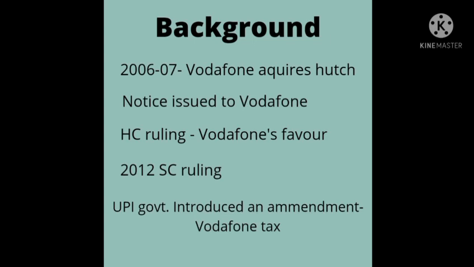I'll give you an example first. For example, you buy gold worth rupees 1 lakh and after 5 years you sell it for 50 lakh rupees. Okay, so there is an appreciation of value and that appreciation is bound to be taxed, and that tax is called capital gains tax. Similarly, in this transaction, this kind of tax arose.